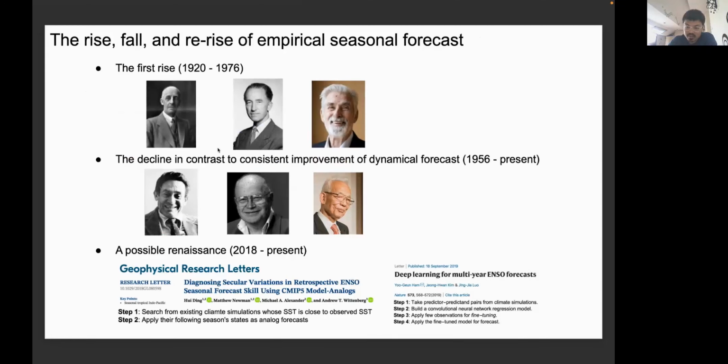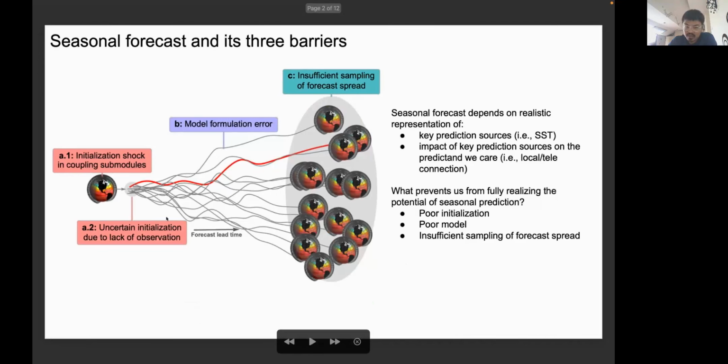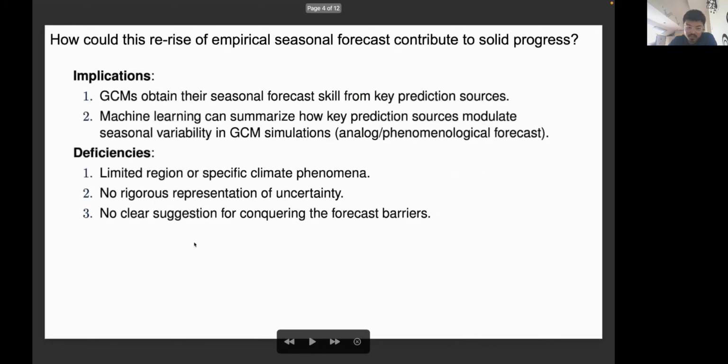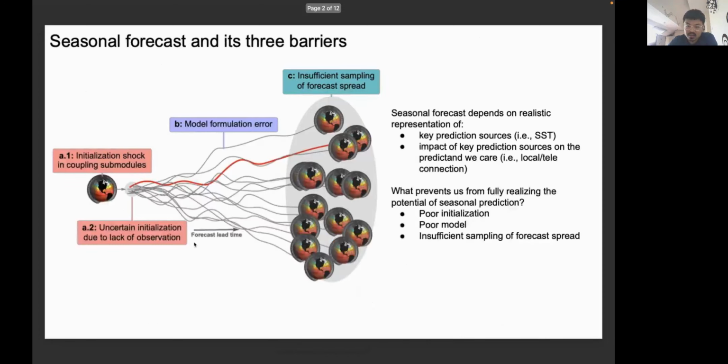This epistemic uncertainty must be minimized. And if we just put these uncertainties together, like what they did here, we cannot really disentangle these two uncertainties or make good use of the data. If we cannot make good use of this data, we cannot have a clear suggestion about how to conquer these three forecasting barriers.